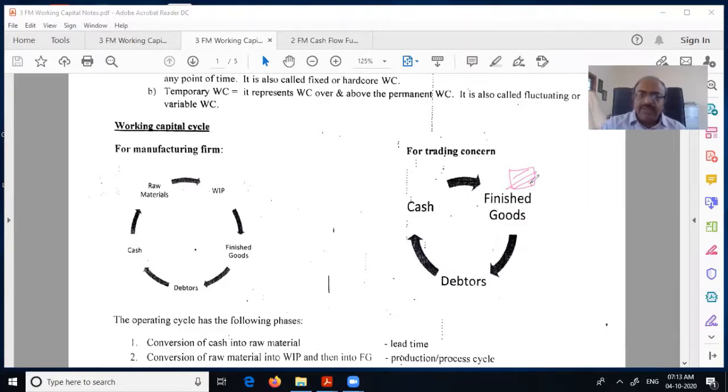So to that extent, it becomes a problem and the cycle doesn't move. It cannot get rotated. Whereas if they are able to judge what is the requirement of the present trend, then what will happen? Goods will come and move, come and move, because people will buy it. So that is what we need to understand: this purchase of finished goods is also very important.